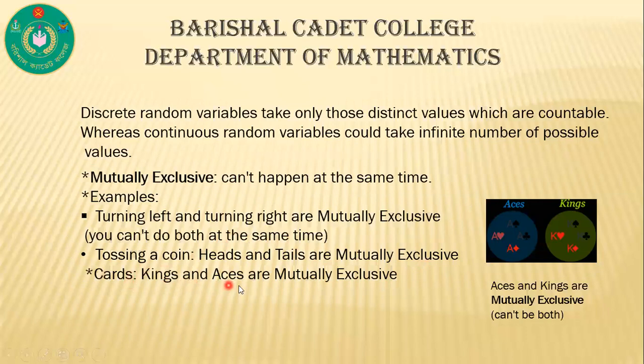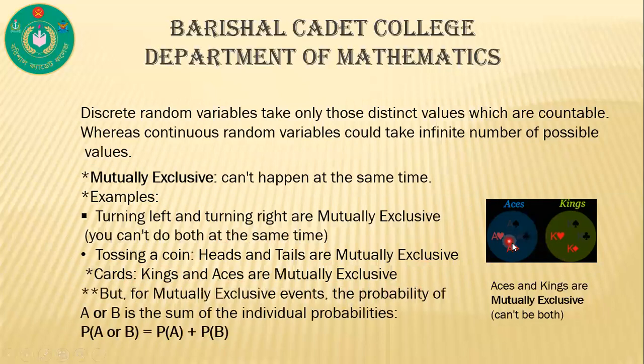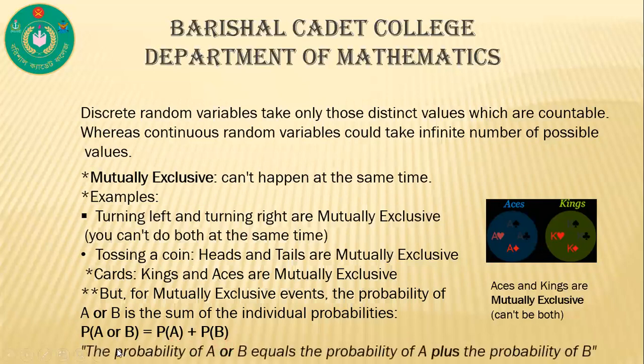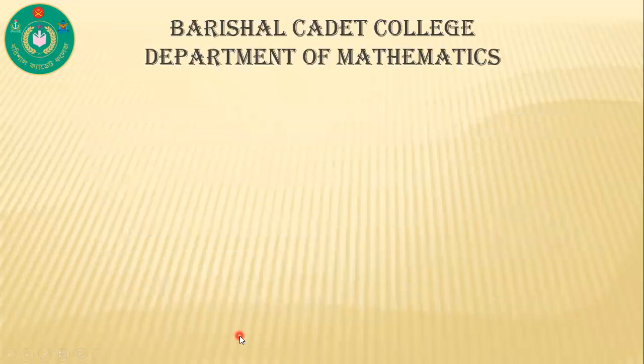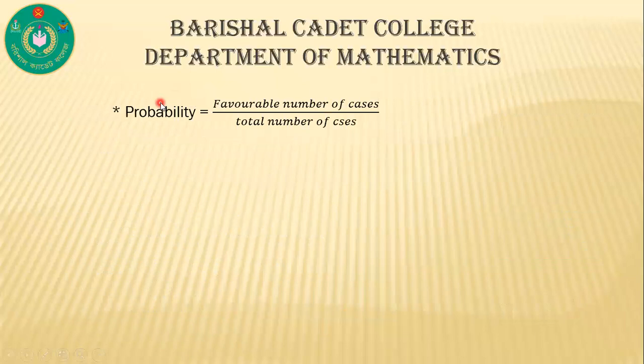Cards. Kings and aces are mutually exclusive. You see here. For a mutually exclusive event, the probability of A or B is the sum of the individual probabilities. That means P of A or B is equal to P of A plus P of B. That means the probability of A or B equals the probability of A plus the probability of B. You know, probability is equal to the favorable number of cases divided by the total number of cases.